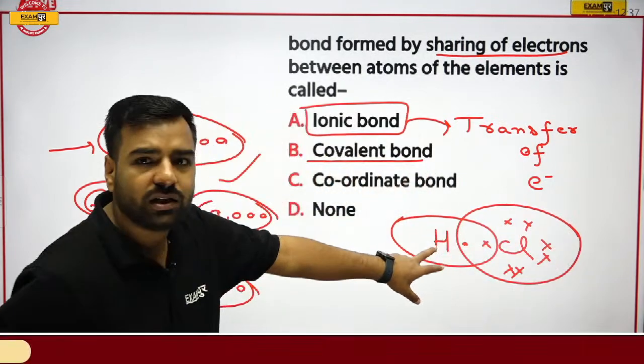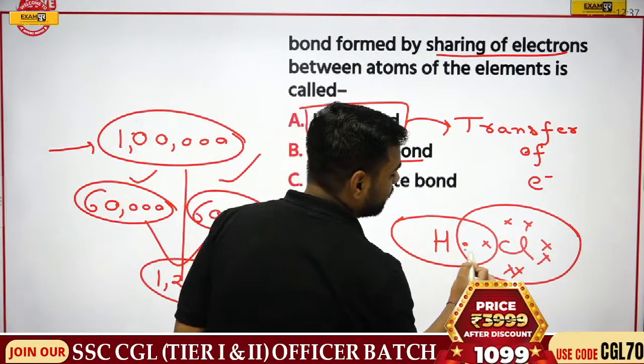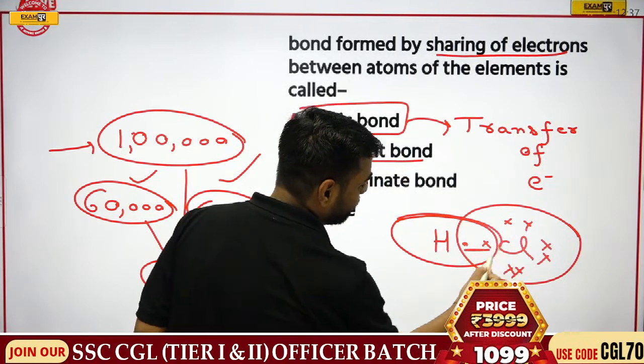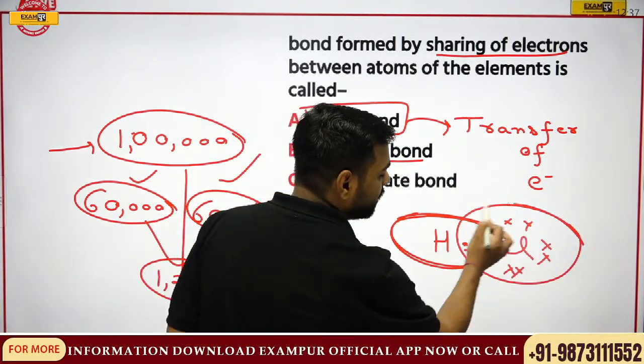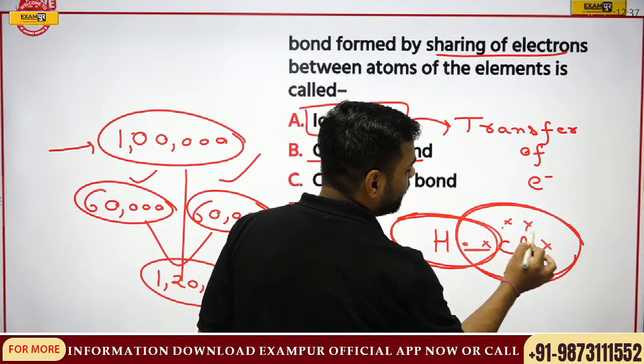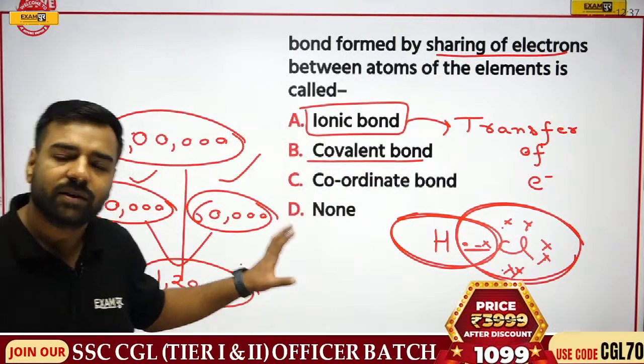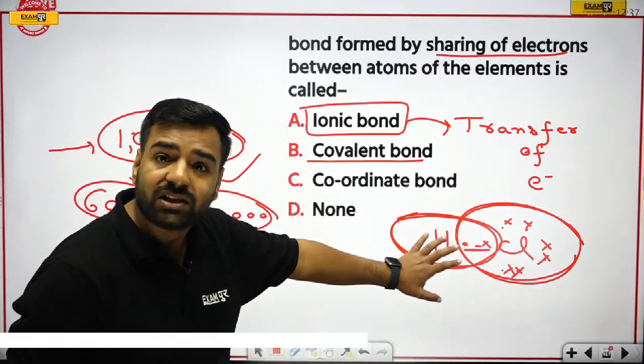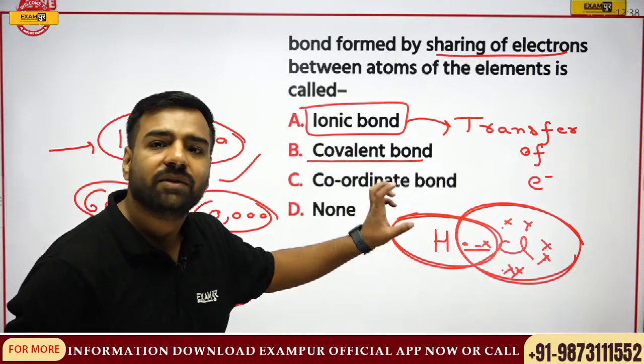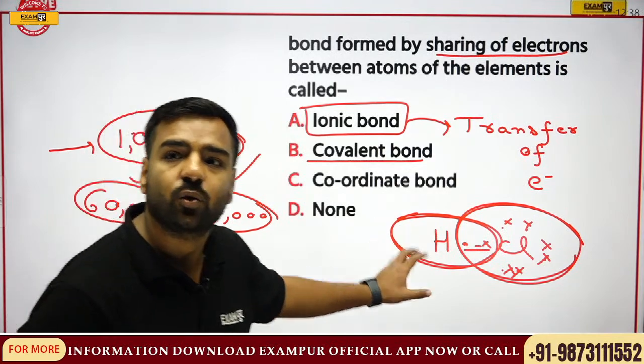Now if you count, hydrogen is having 2 electrons now. If I talk about chlorine, now chlorine is also having 8 electrons: 1, 2, 3, 4, 5, 6, 7, 8. So in this manner, after sharing the electrons, the bond that is formed is known as covalent bond.